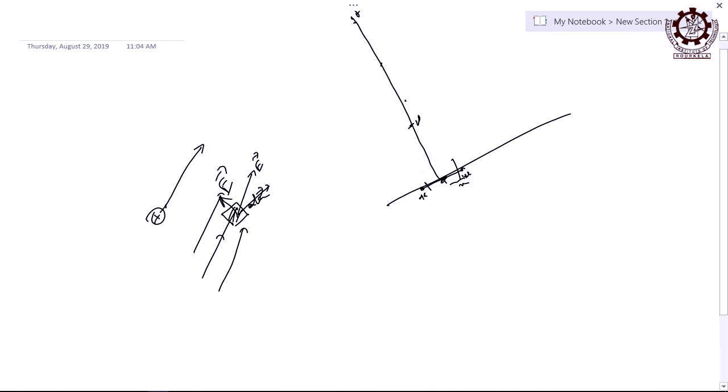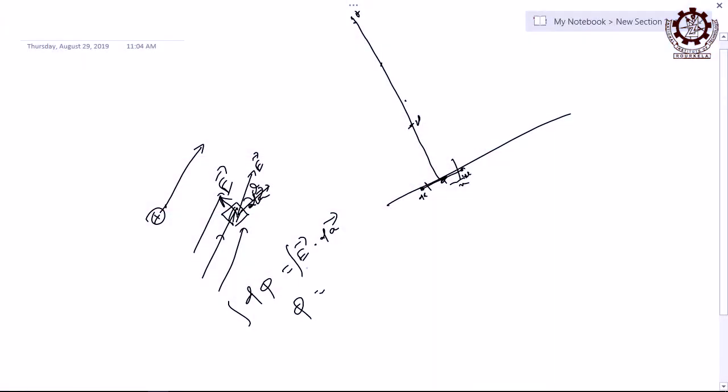Field lines go in that direction, the area is not perpendicular to that, but flux tells the number of field lines associated with unit area when that area is kept perpendicular. So obviously you have to take the component of the area in the perpendicular direction: if the angle between them is theta, it is dA cos theta. Therefore d phi is equal to E dot dA. A small amount of flux linked with area dA is given by this relation.